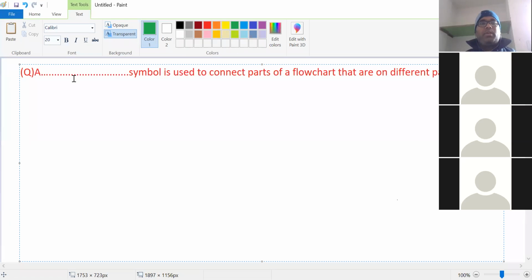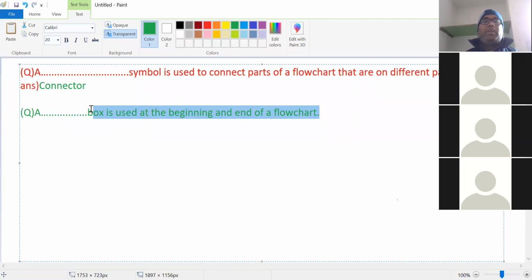Now answer this, everyone. Dash symbol is used to connect parts of a flowchart that are on different pages. Which symbol in the flowchart is used to connect parts of a flowchart that are on different pages? The connector symbol. So the answer is connector. Connector is the right answer.